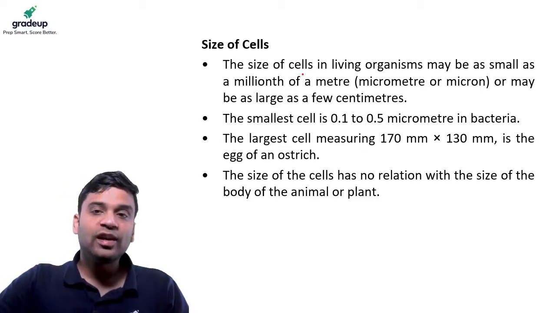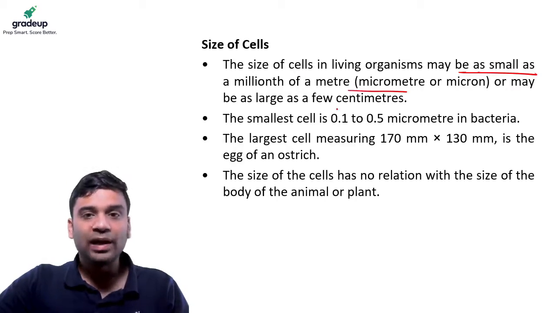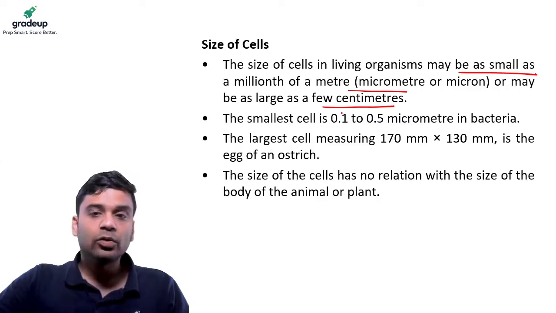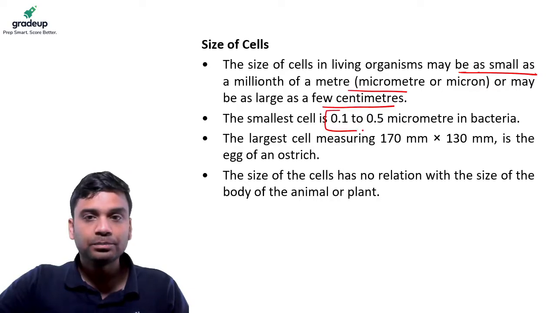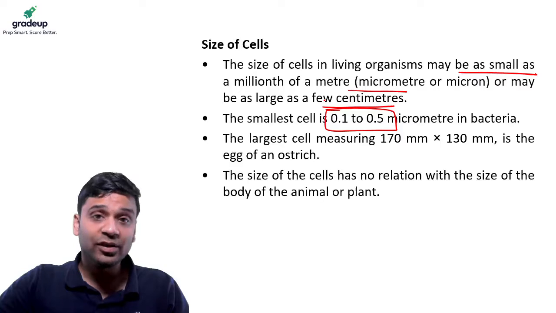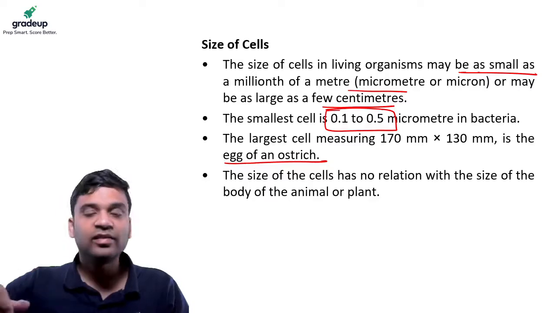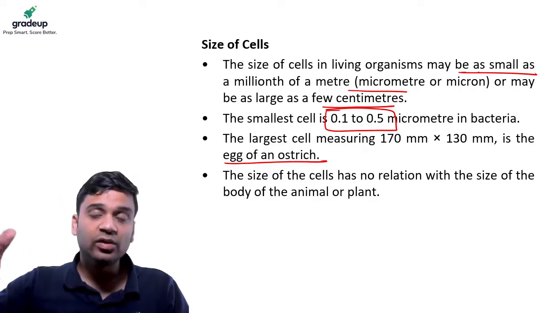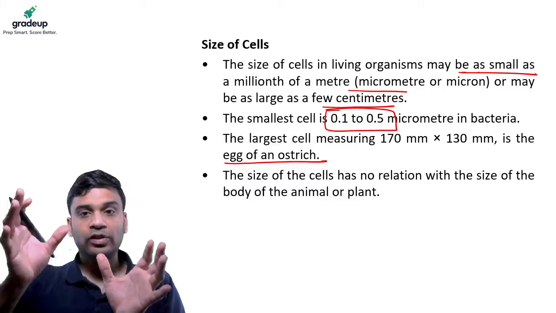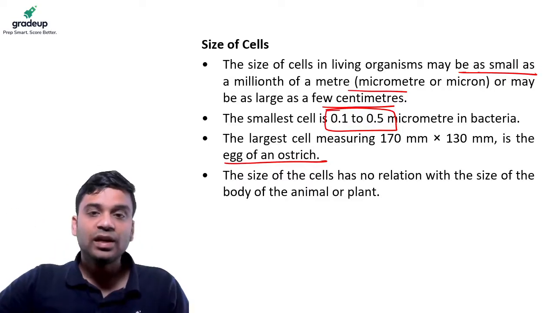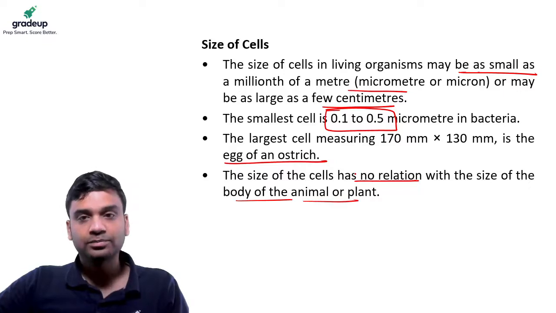And cells, as I've told, have different shapes. Similarly, different sizes. They can be small, up to a micrometer or micron length. The smallest cells are in bacteria, which are 0.1 to 0.5 micrometer. And the largest cell is the egg of an ostrich. An egg is basically one cell. That egg of an ostrich is the largest. It is 17 by 13 centimeters. So about this big, the egg of an ostrich. And the size of the cell has no relation with the size of the body of the animal or the plant.